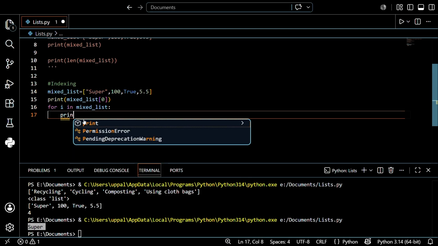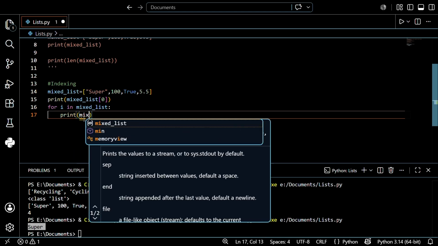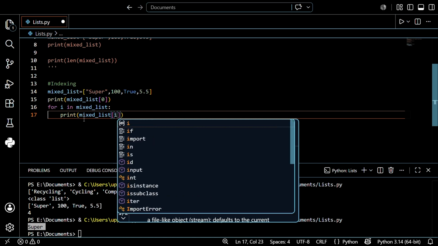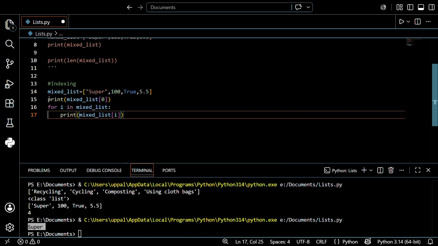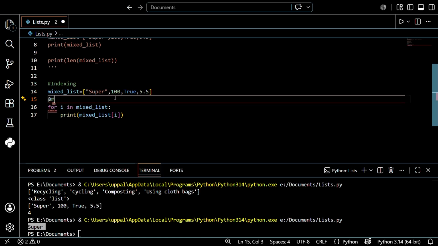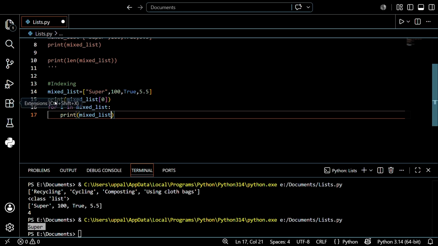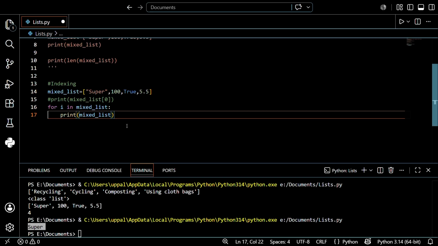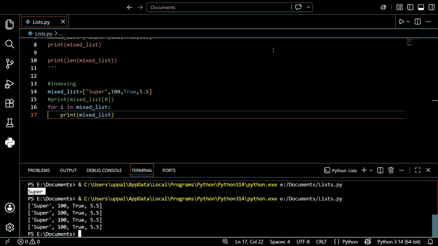So I just want to print, print of mixed list of i. Before that I want to save this first and run it. Let's see what will be the output. See, I tried the mixed list, so it printed four times.